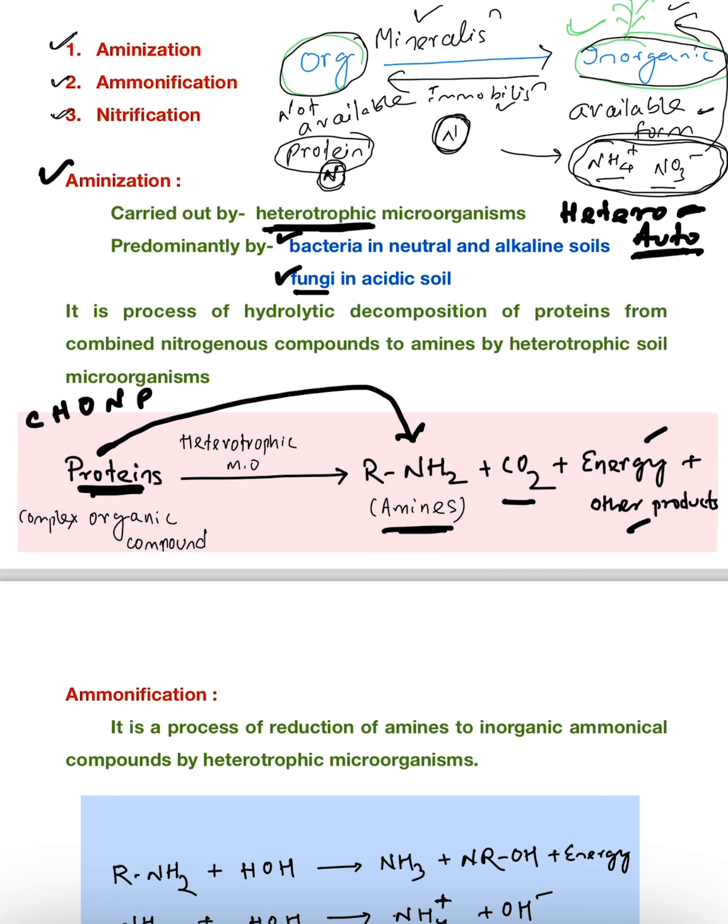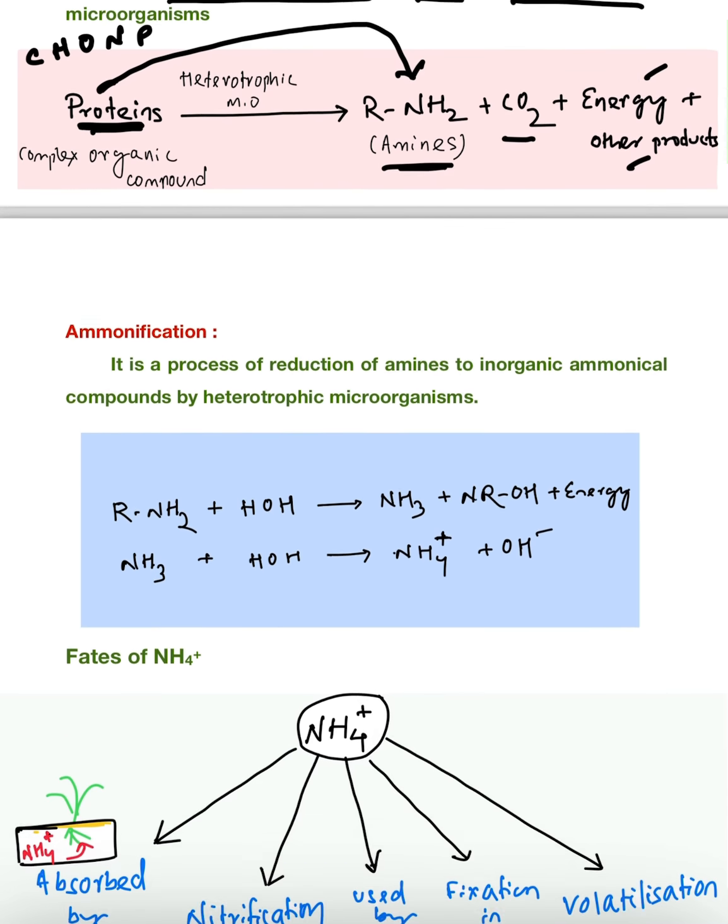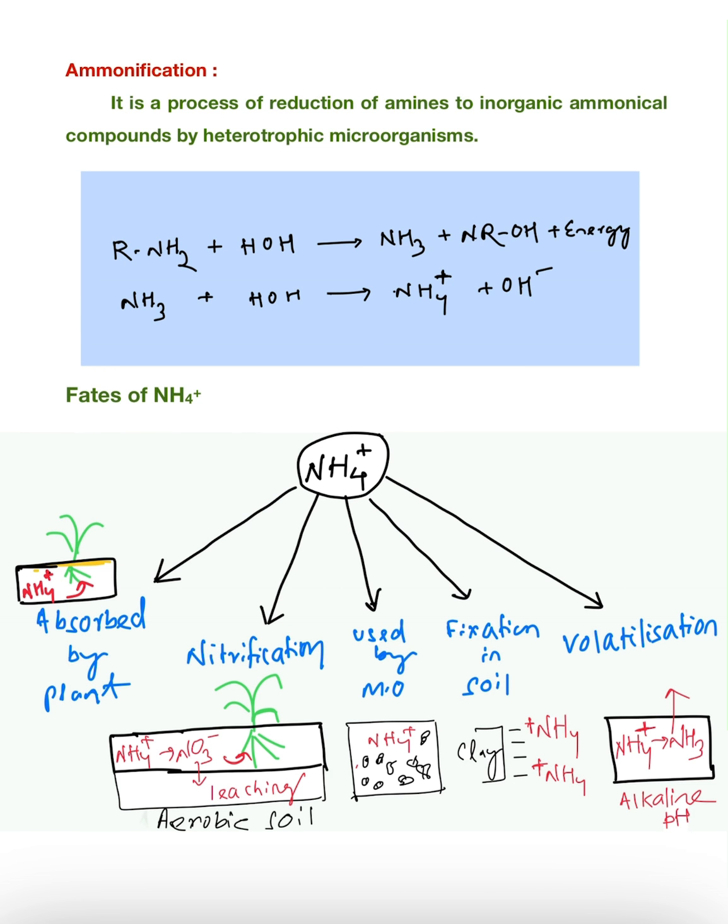Fungi are found in acidic soils, whereas bacteria are mostly found in neutral and alkaline soils. This is decomposition: a hydrolytic decomposition of proteins, from combined nitrogenous compounds to amines, by heterotrophic organisms.